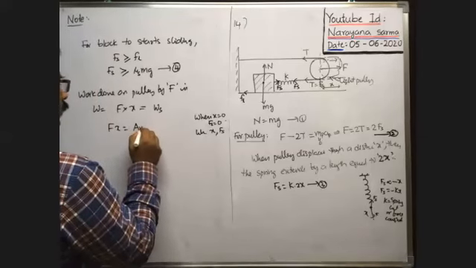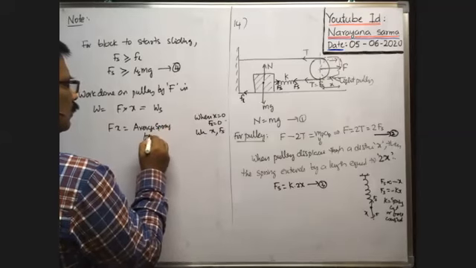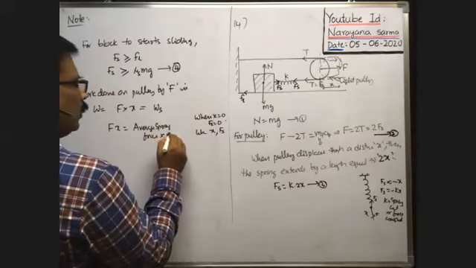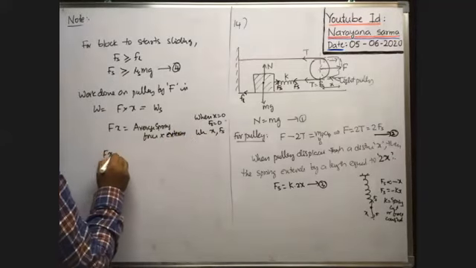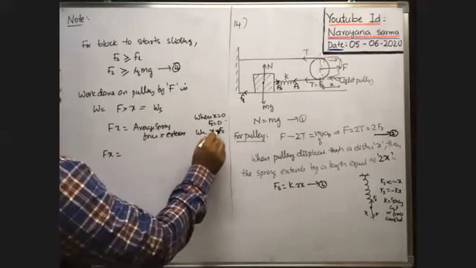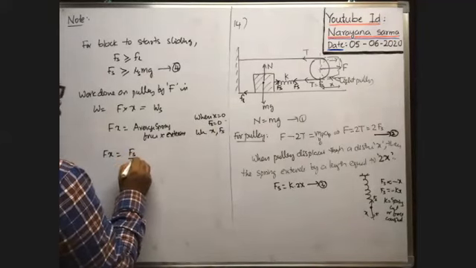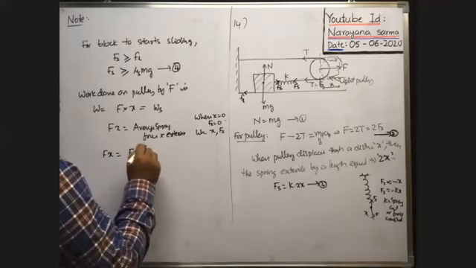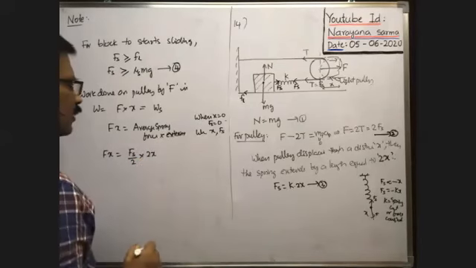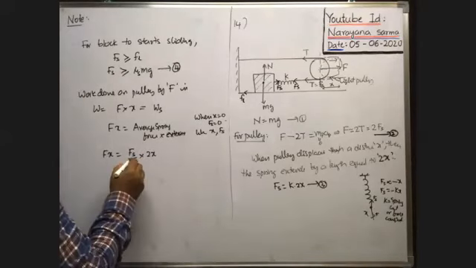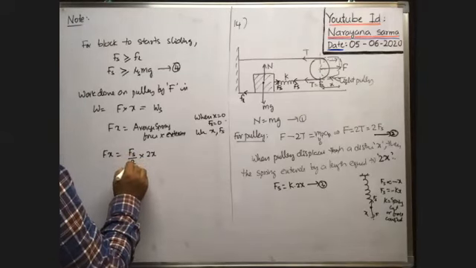Average spring force into extension is the work done on the spring. Fx is equal to average spring force, that is Fs plus 0 by 2, into the extension of the spring. Extension is equal to 2x. Therefore the 2 cancels, and average spring force is Fs by 2 into 2x.